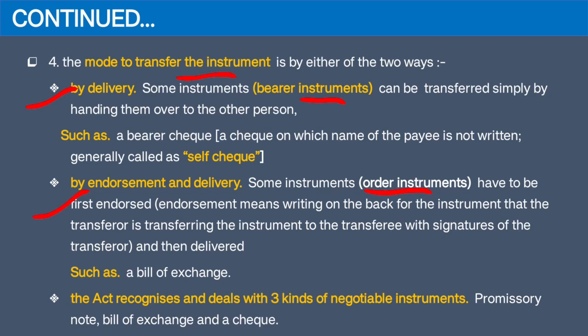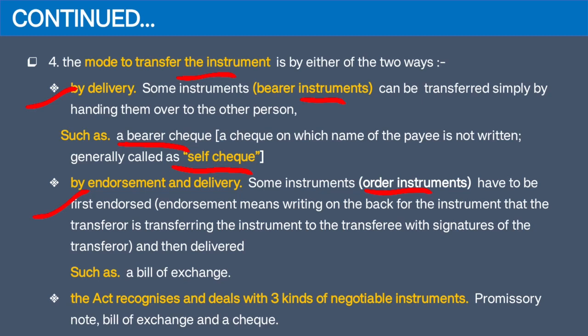So if you want to transfer or negotiate such an instrument to any other person, you will just deliver the instrument to the other person and the other person will become the owner. Like you would have seen a bearer check. Such a bearer check contains words like that. So if you want to transfer this bearer check to a new payee, you need not do anything, just provide the delivery of the instrument to this new payee. Just hand it over.